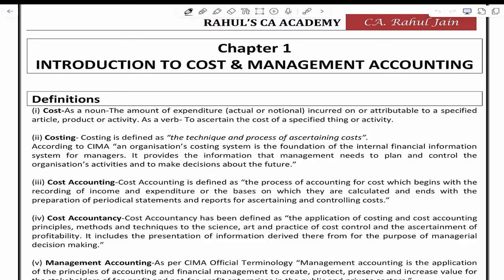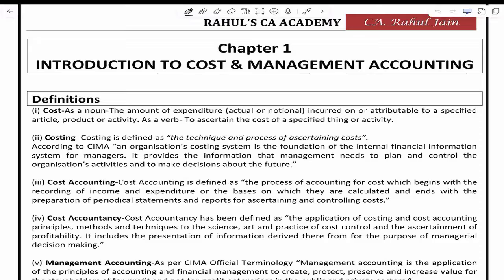It should include all the expenses, irrespective of the nature of expenditure.